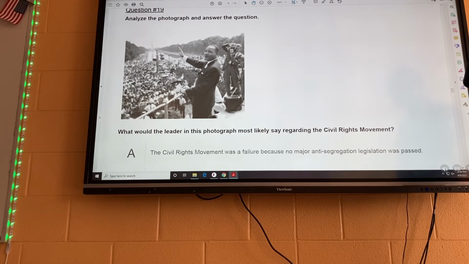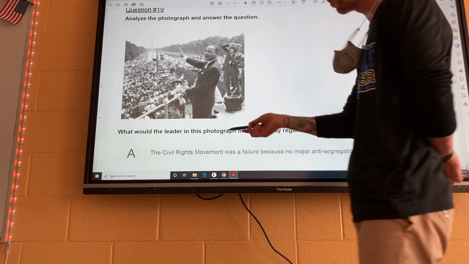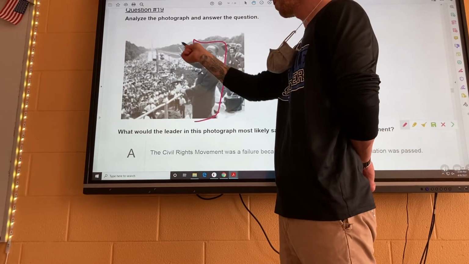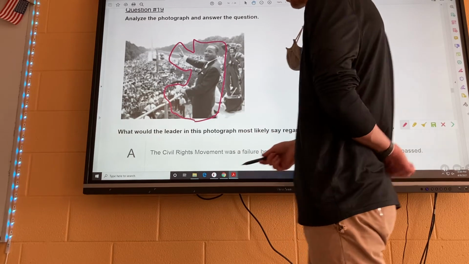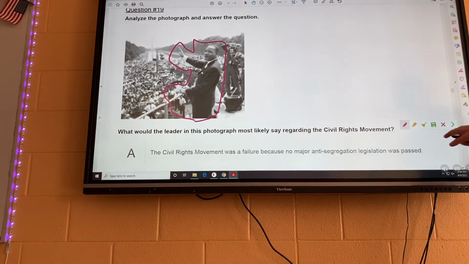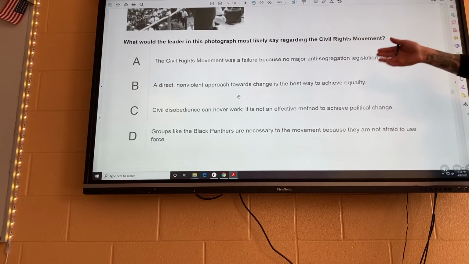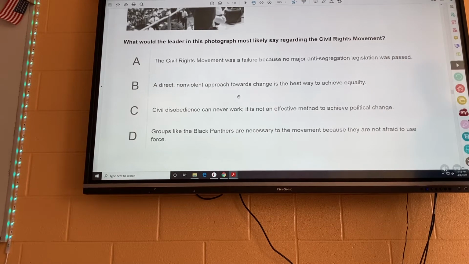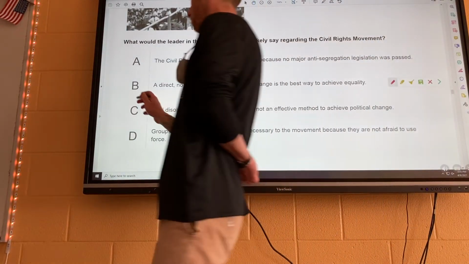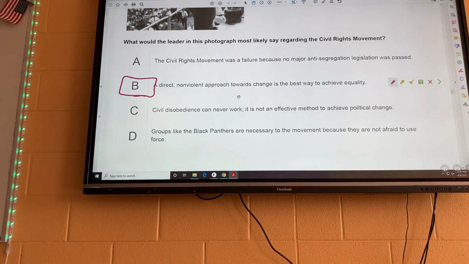All right, it says analyze the photograph and answer the question. Now, I'm going to tell you this one's kind of tricky because the photograph doesn't really tell you much, except you just have to know who this man is. One of the most wonderful people who has ever lived. It says, what would the leader in this photograph most likely say? By the way, that's Martin Luther King Jr. I didn't actually say that. Martin Luther King Jr. regarding the civil rights movement. And Martin Luther King Jr. is all about nonviolent protests, peace and nonviolence, okay?